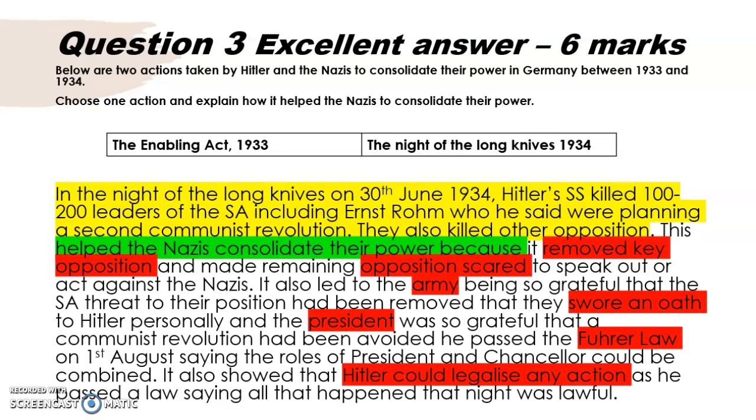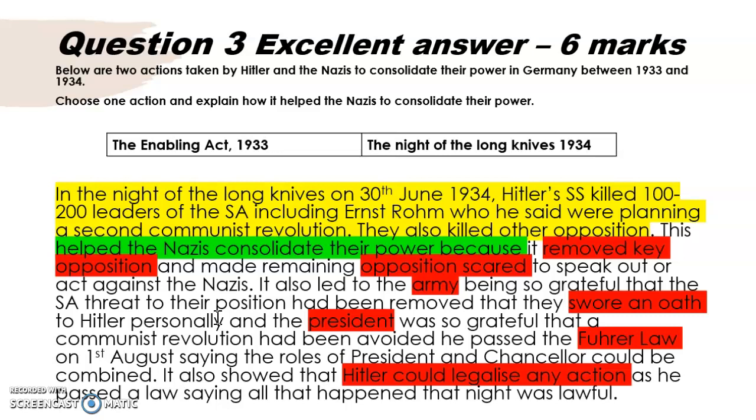Here we have lots of ways that this event, the Night of the Long Knives, helped the Nazis consolidate their power. We can see it removes opposition, and it makes any other opposition scared to speak out. We can see that the army respond, and they are grateful, which means they can help Hitler limit any other opposition. We see that they swear an oath, and that gives Hitler great control over the army itself.